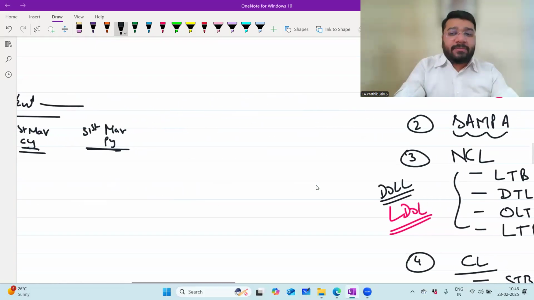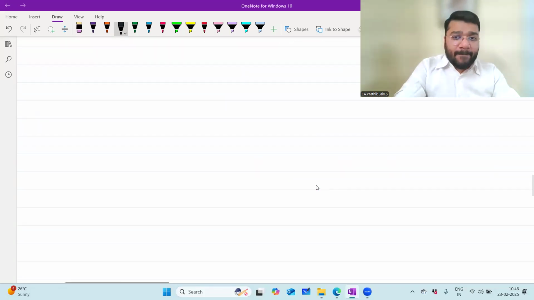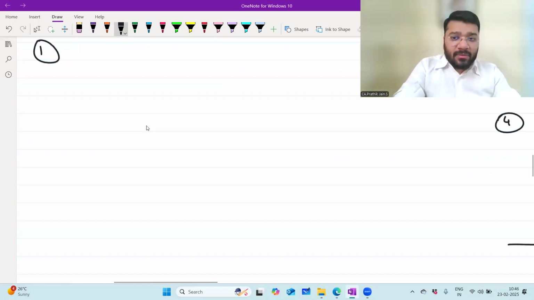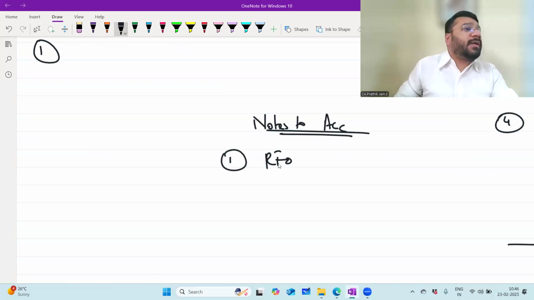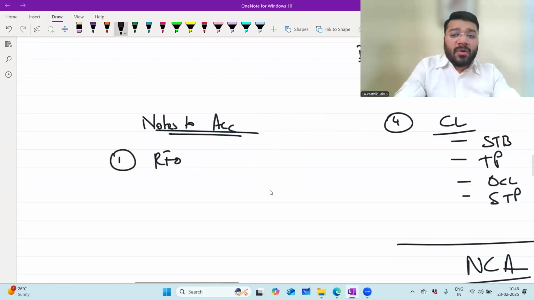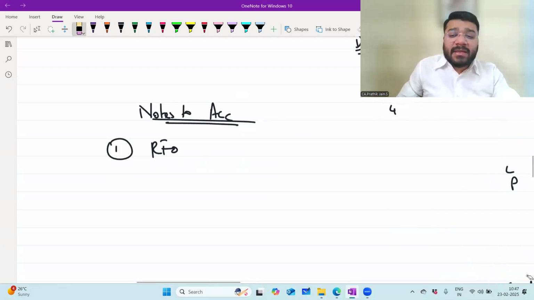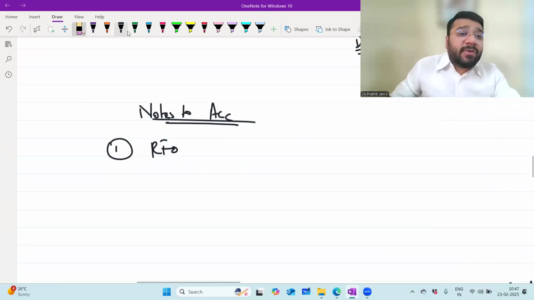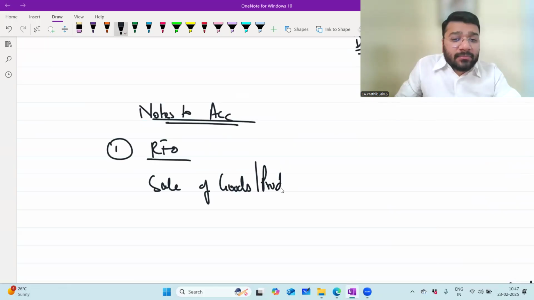So let me go to note 1. Tell me, people. Notes to accounts. Under that, note 1 is RFO. You can use the shortcut as the heading here. In that, what is the first item? What is the first disclosure that you'll give? Sir, I have to give information about the goods that I am selling. Sale of goods or sale of products.